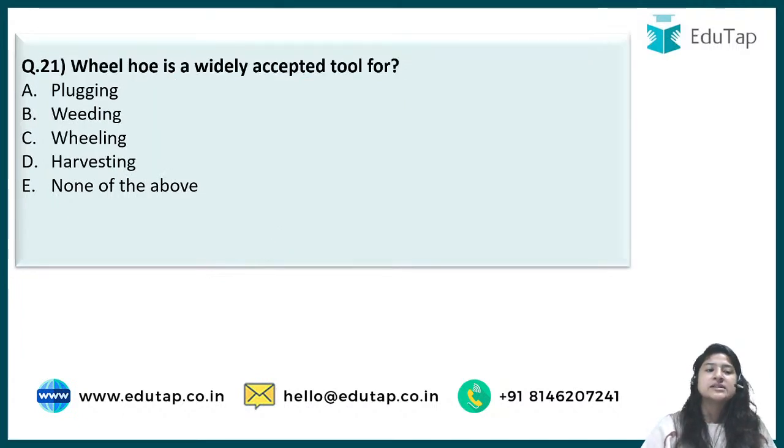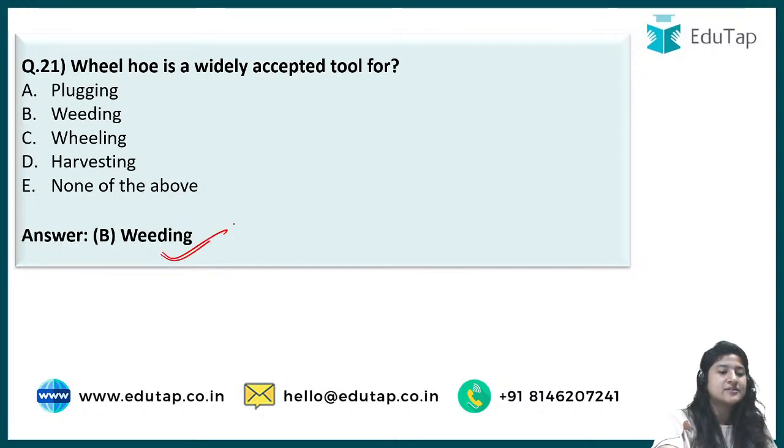Question number 11 says wheel hoe is a widely accepted tool for what? There are various tools that are used for various agronomic practices, and you have to tell which of the following it is for wheel hoe. The correct answer is option B, that is weeding.